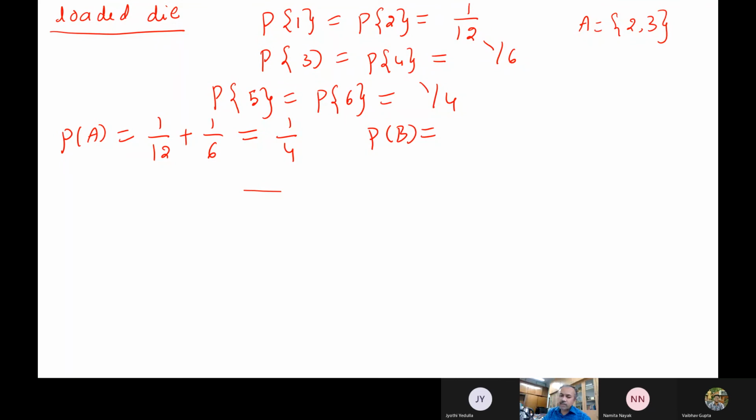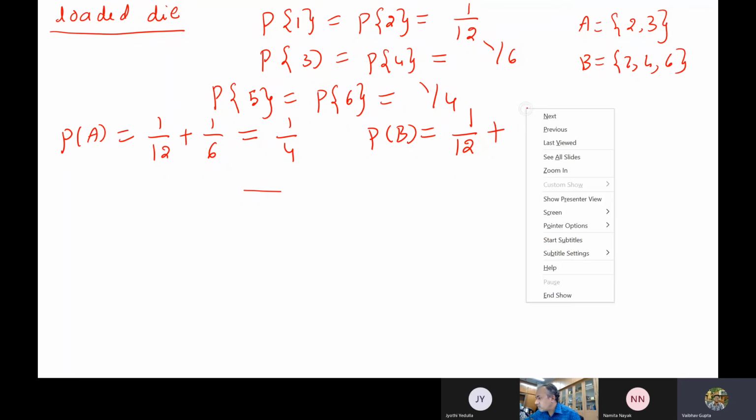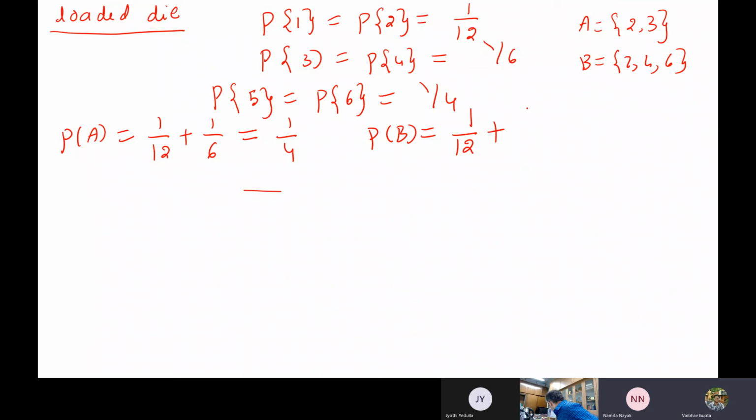What is B here? B is 2, 4 and 6. So what is the probability of getting 2? 1 by 12. 4 is? For 4, what is the probability? 1 by 6. And for 6 it is 1 by 4. So if you add, it turns out to be 1 by 2. Now the probability of C.